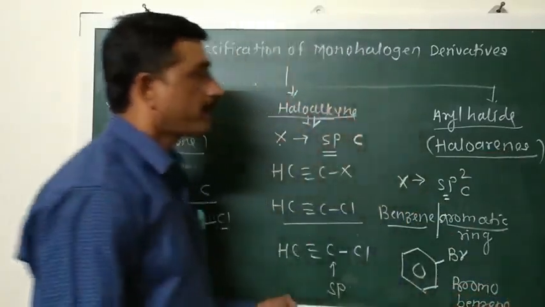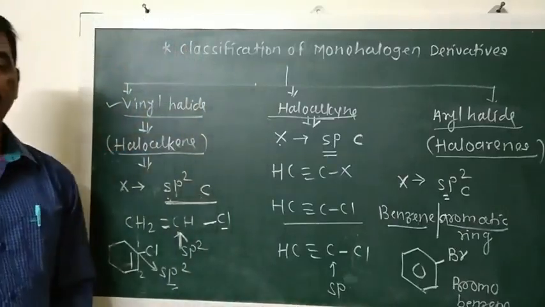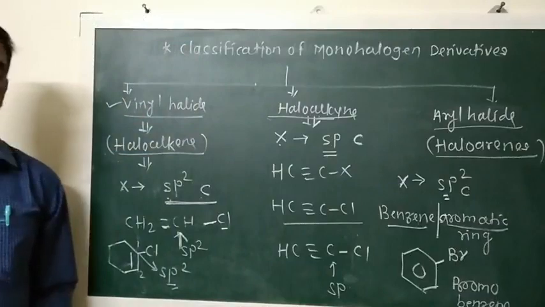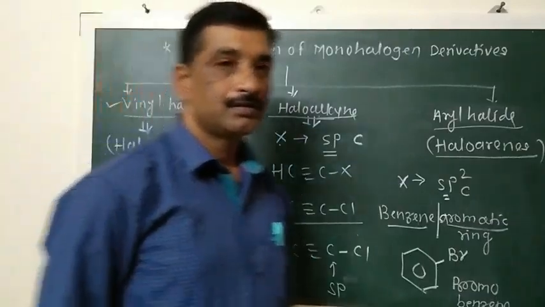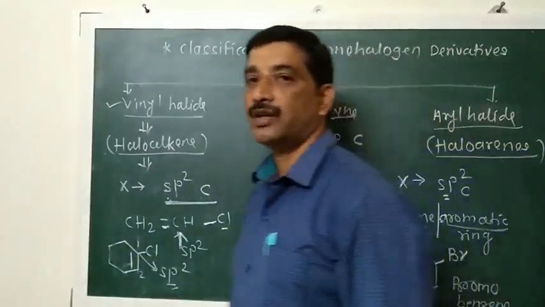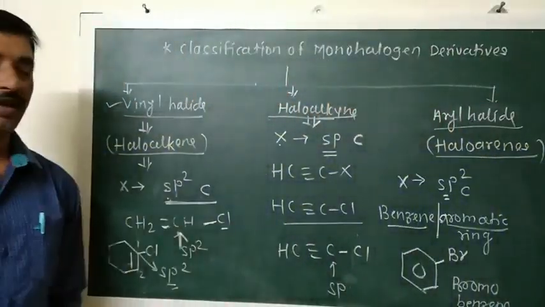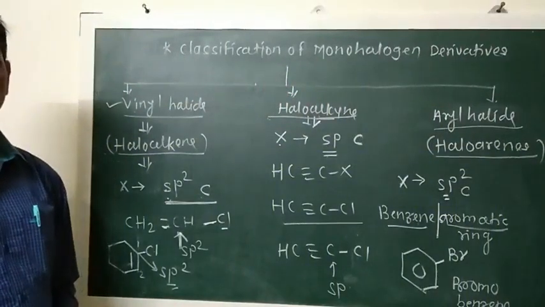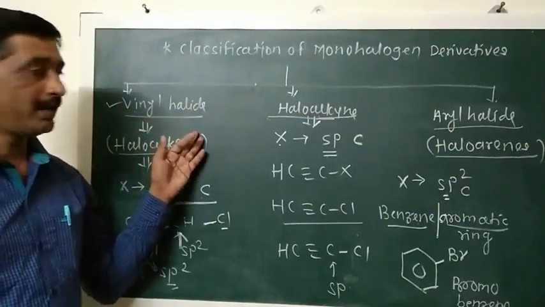So in this way, monohalogen derivatives are classified into different types based upon the type of hybridization of the carbon atom to which the halogen atom is attached. If the halogen atom is attached to the sp3 carbon atom in alkanes, then they are called alkyl halides.